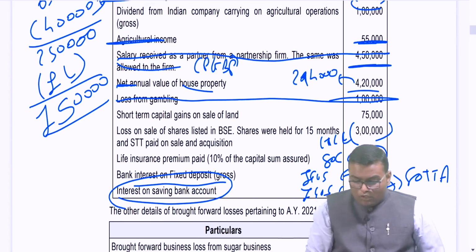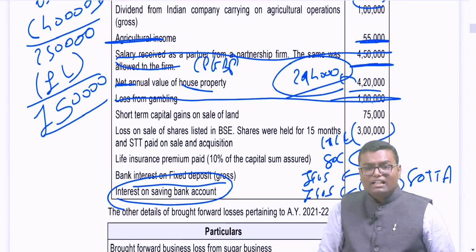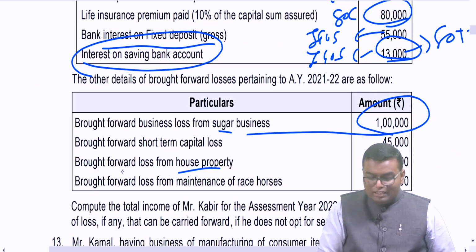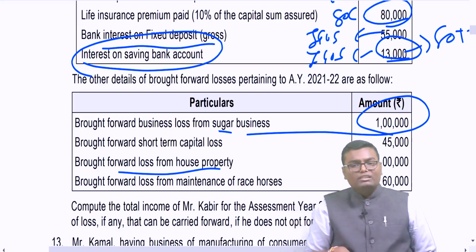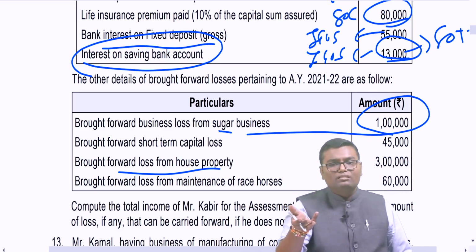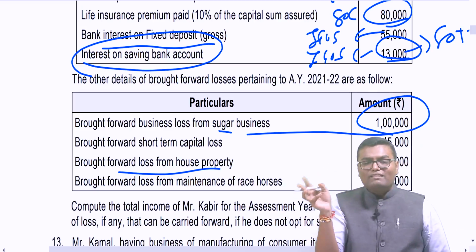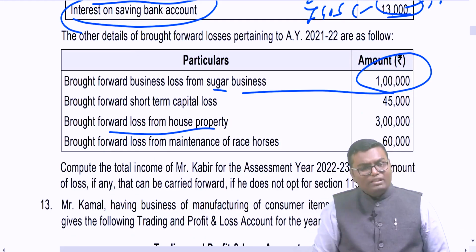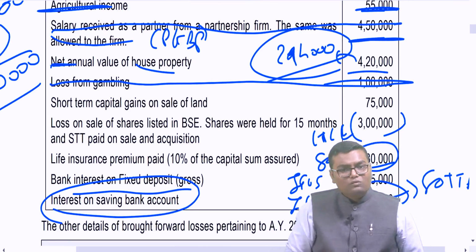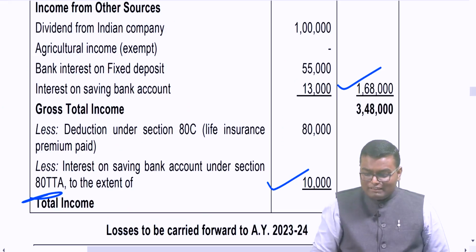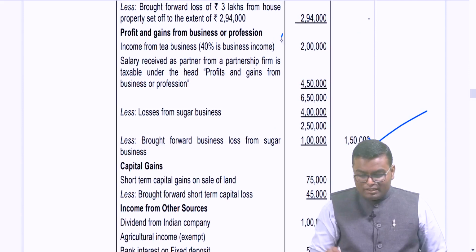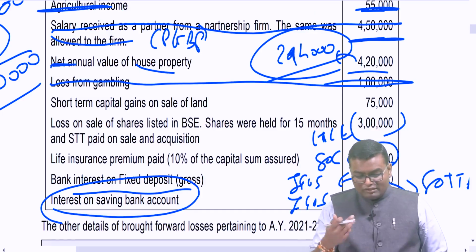Now house property income is there. After 30% standard deduction 2,94,000. But we have last year's house property loss. Last year's house property loss can be set off in this year without any monetary limit of 2 lakh, because that 2 lakh rupees limit is applicable for setting off against inter-head, not intra-head. So I can set off full house property loss. But see, over here 3 lakh rupees of loss is there. My income is 2,94,000. It will become 0. Remaining 6,000 will still be carry forwarded. So house property will be 0 and remaining will be still carry forwarded. So this is also done.